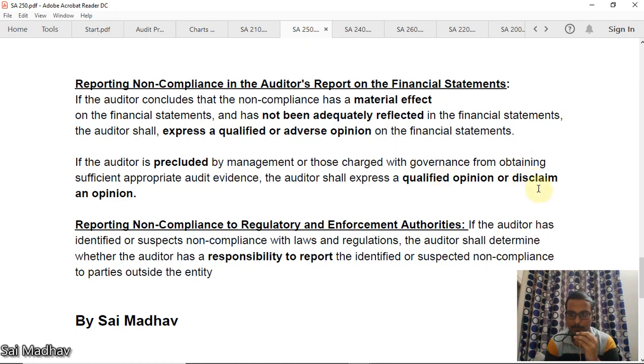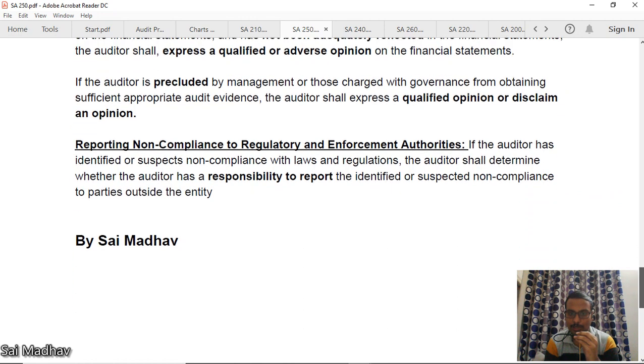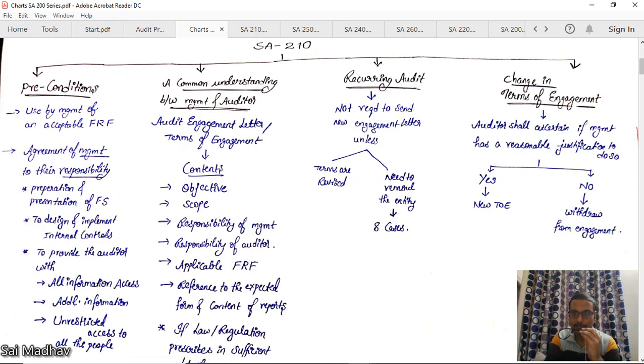Now, reporting non-compliance to regulatory and enforcement authorities. If the auditor has identified or suspects non-compliance with laws and regulations, the auditor shall determine whether there is a responsibility to report. Every time the auditor need not report to the regulatory authorities, guys. He should evaluate the effect of the non-compliances, and whether there is any need to report or not. Now we will see the chart of SA 250.